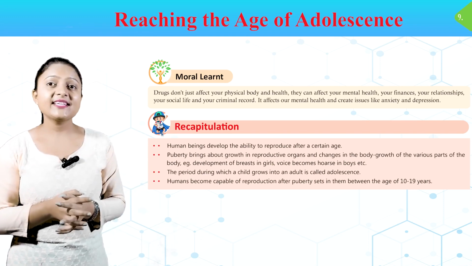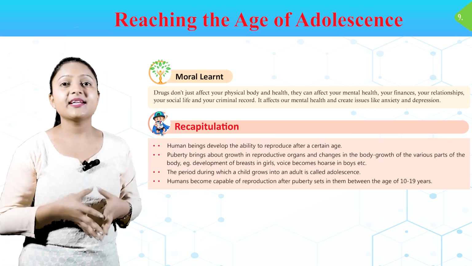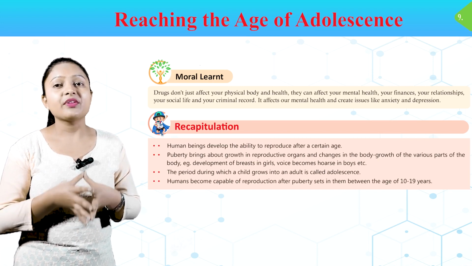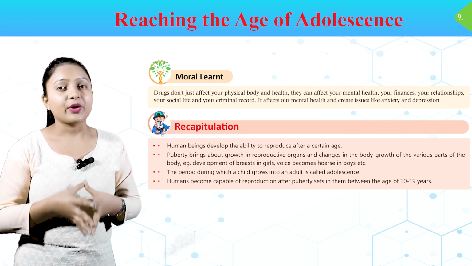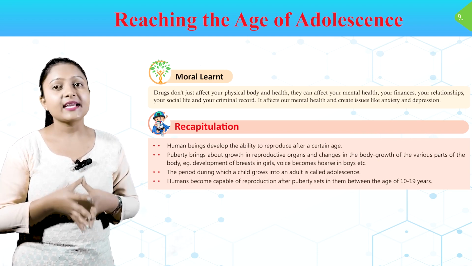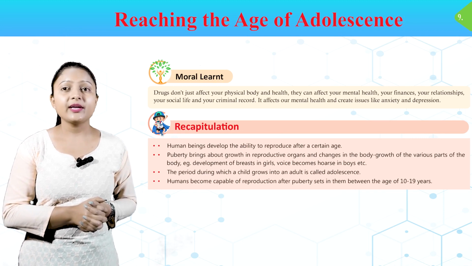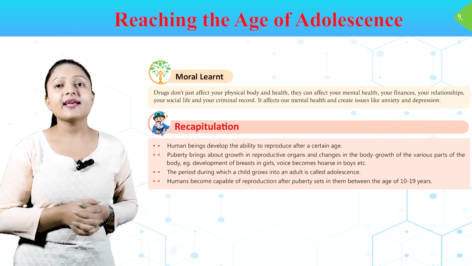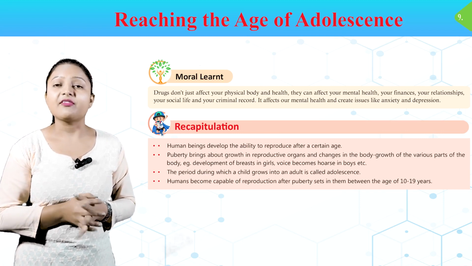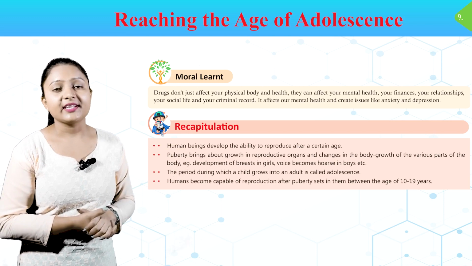Recapitulation. Human beings develop the ability to reproduce after a certain age. Puberty brings about growth in reproductive organs and changes in the body, growth of the various parts of the body. Example: development of breast in girls, voice becomes hoarse in boys, etc. The period during which a child grows into an adult is called adolescence. Humans become capable of reproduction after puberty sets in them, between the age of 10 to 19 years.